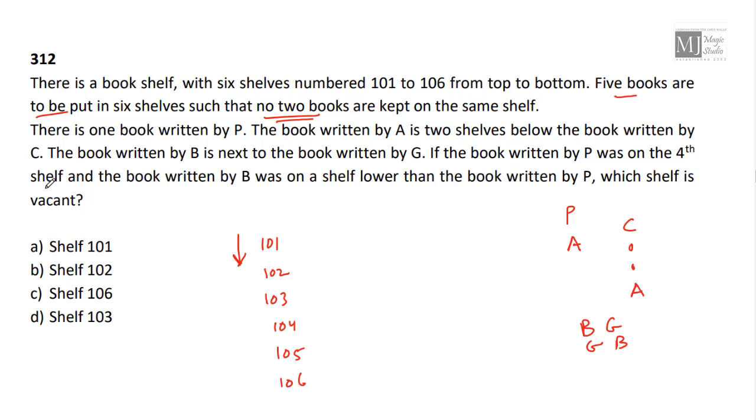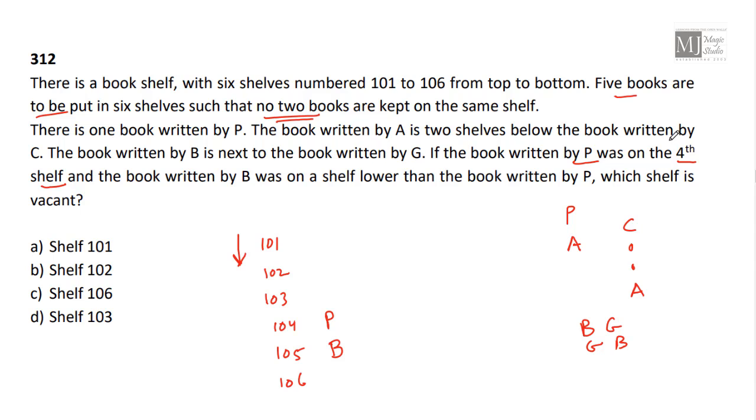If the book written by P was on the 4th shelf, now the condition is given, 1, 2, 3, 4 is the book written by P, and the book written by B was on the shelf lower than the book written by P. So here we should have B. Which shelf is vacant? Now P, A is there.